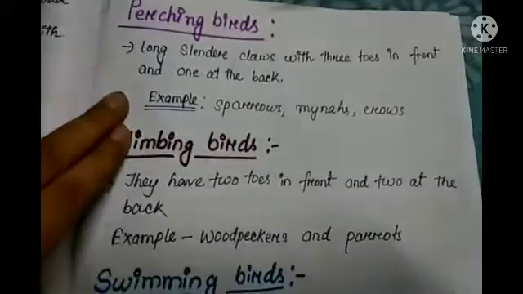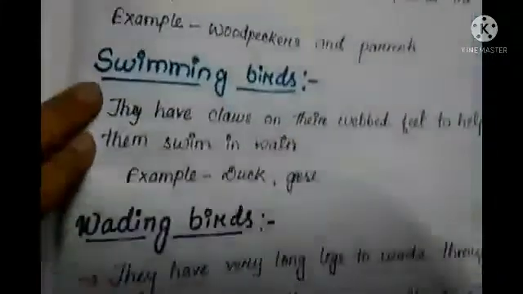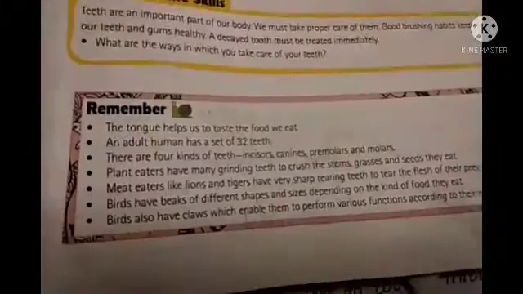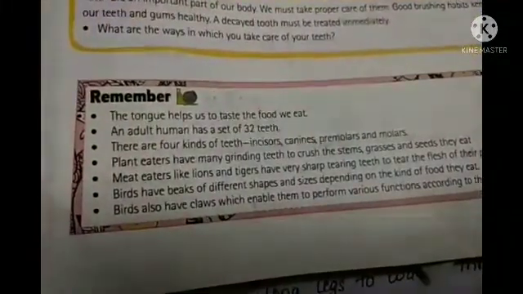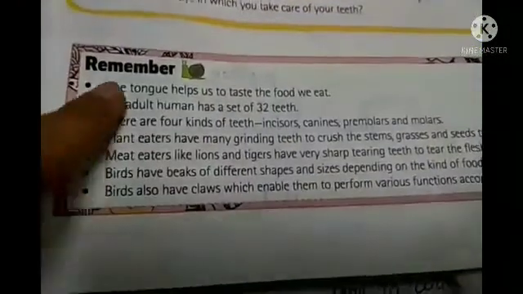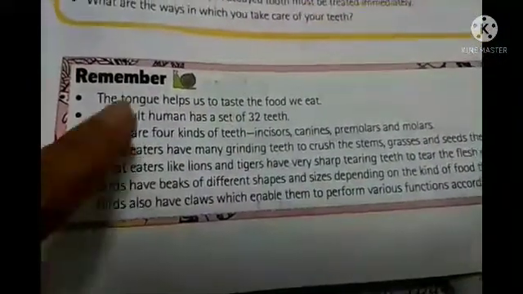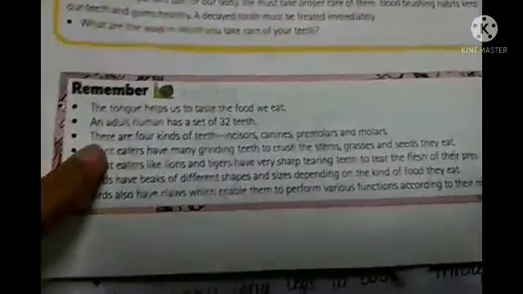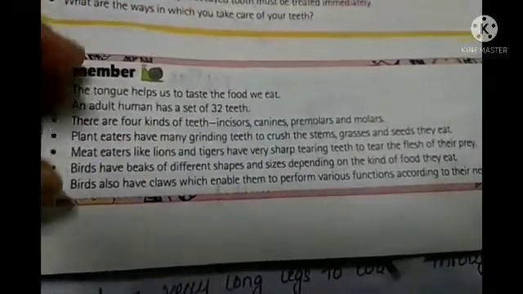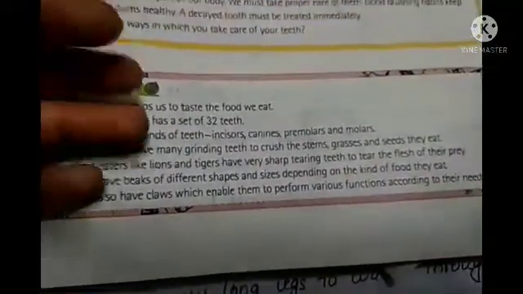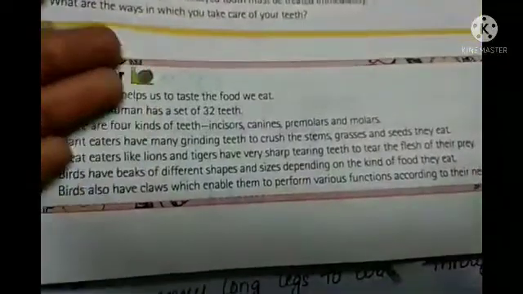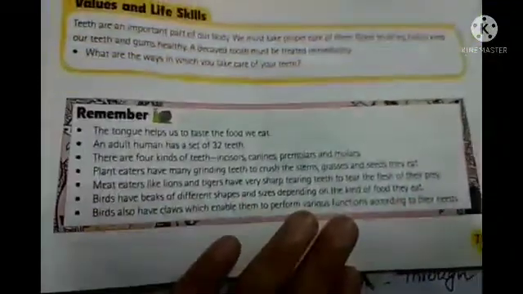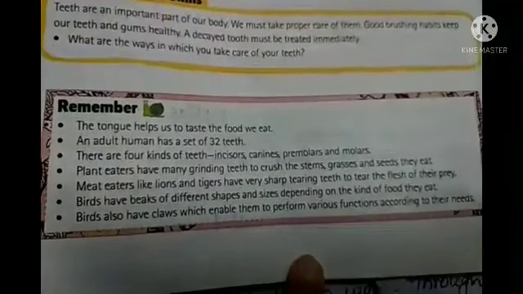So these are different types of birds having different types of claws. Students, in your book page number 71, there are some points you can see here. Just go through these points. They are very important, and if you read them all together, you'll get a clear picture about the chapter also. So here our chapter ends, and I hope you understood.